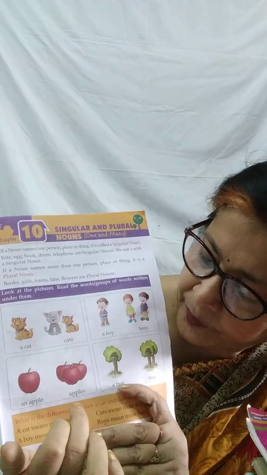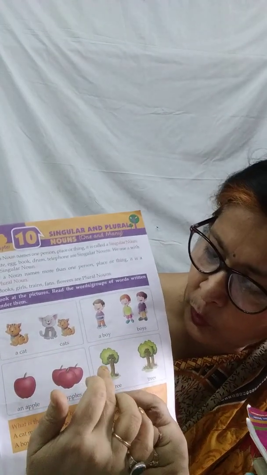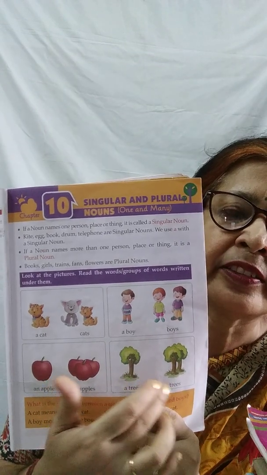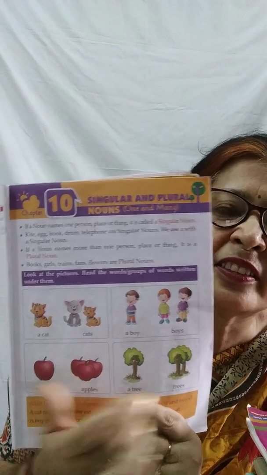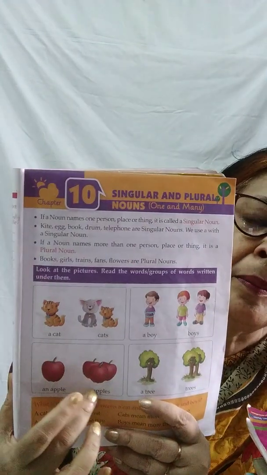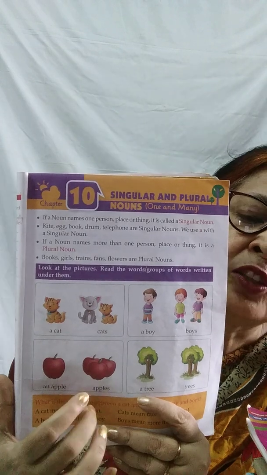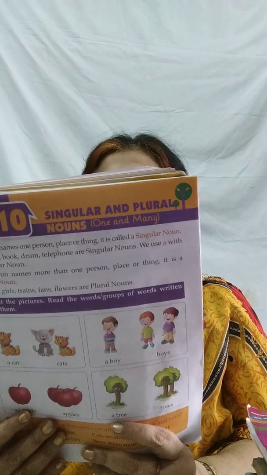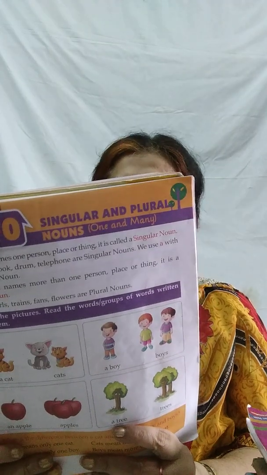One tree, a tree. Many trees. So it becomes trees. One apple, it becomes an apple. And many apples, so becomes apples. It's clear to you children?